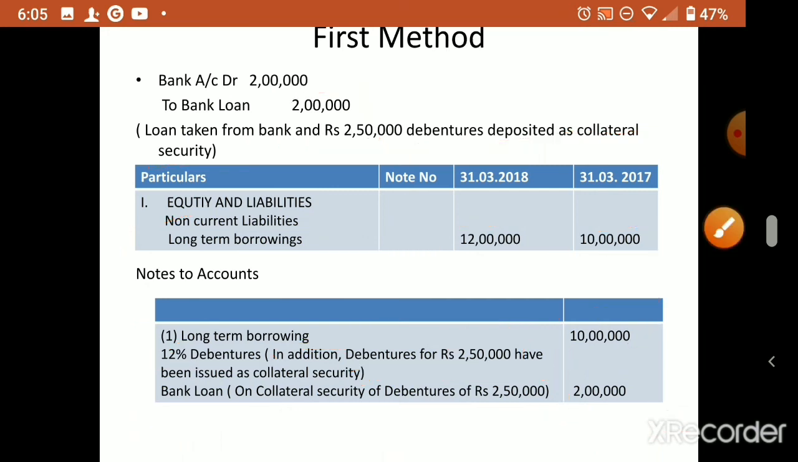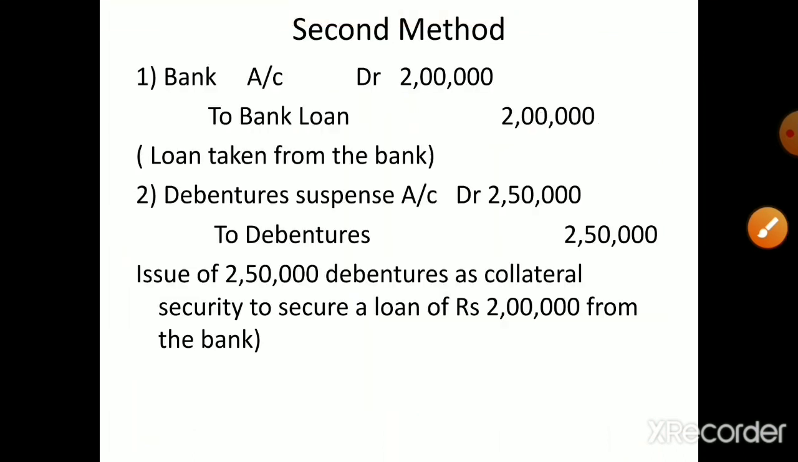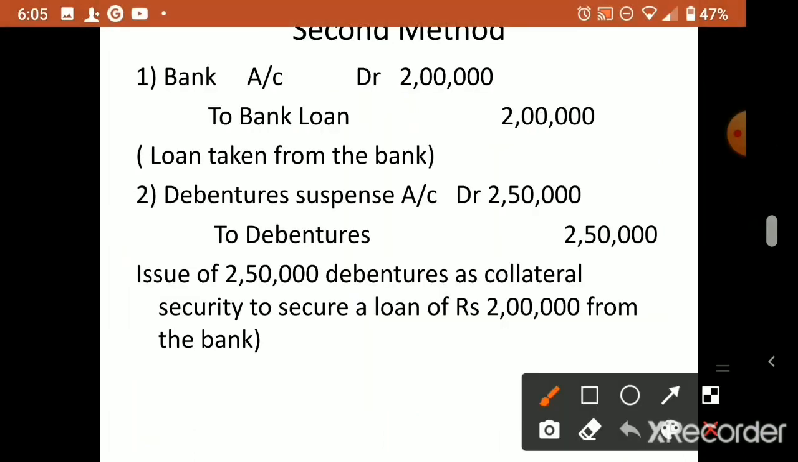Now the second method. I already told you the journal entry. There are two journal entries. Bank account debit to bank loan, 2 lakhs, only the loan amount. Now debenture suspense account debit to debentures. How much debenture did we issue to the bank as collateral security? 2,50,000. I think this method will be very clear for you. In the first method there is only one journal entry, but the explanations are many. You can follow any one method.